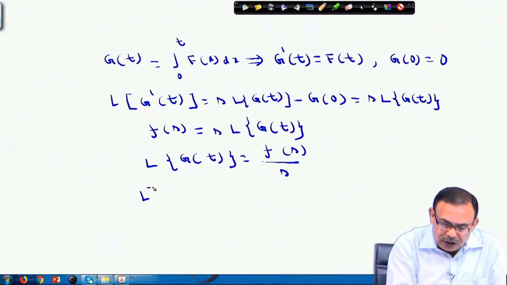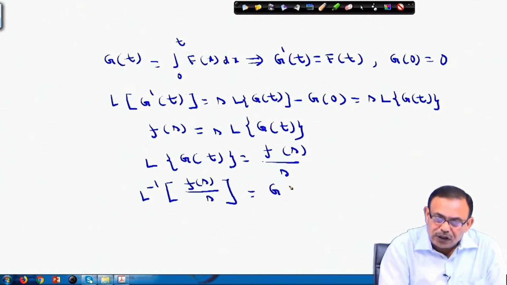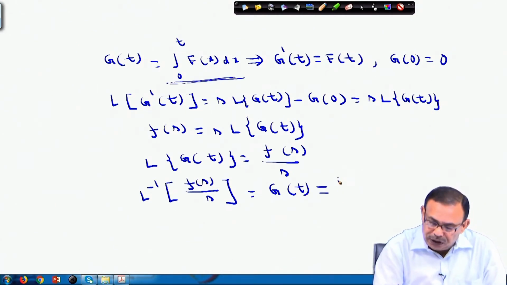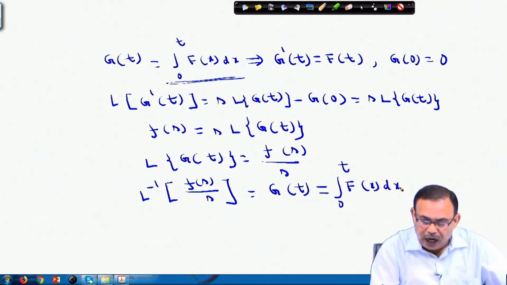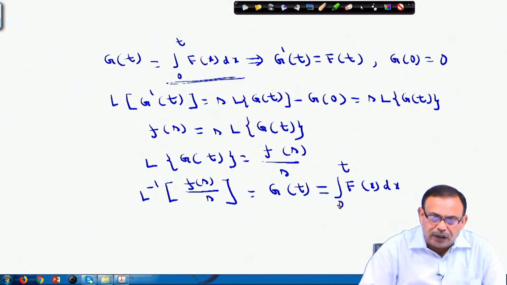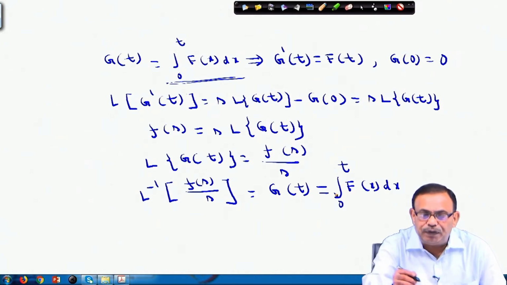Once I am writing this, Laplace inverse of F(s)/s equals g(t), and g(t) is nothing but integral 0 to t f(x) dx. This completes the proof of this particular theorem: that if this is given, then Laplace inverse of F(s)/s is equal to integral 0 to t f(x) dx, where Laplace inverse of F(s) is equal to f(t).